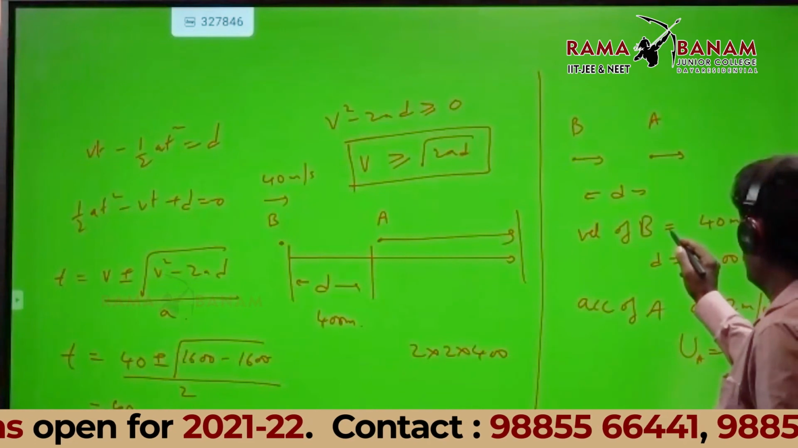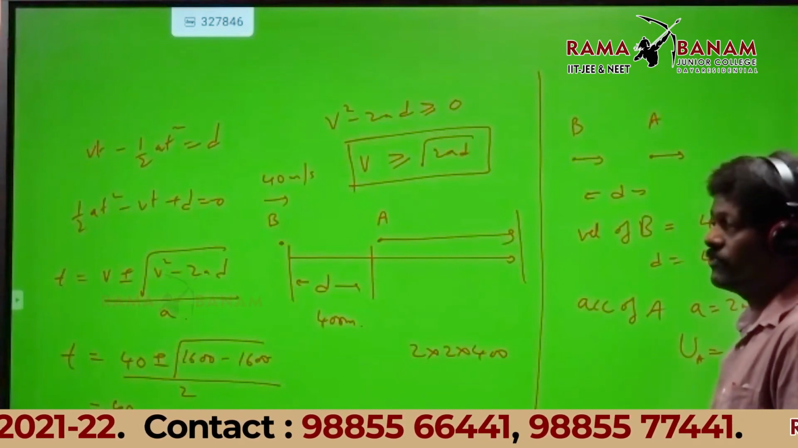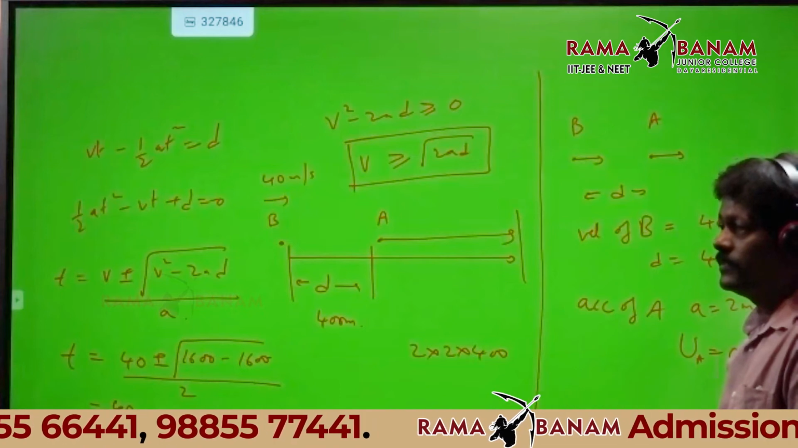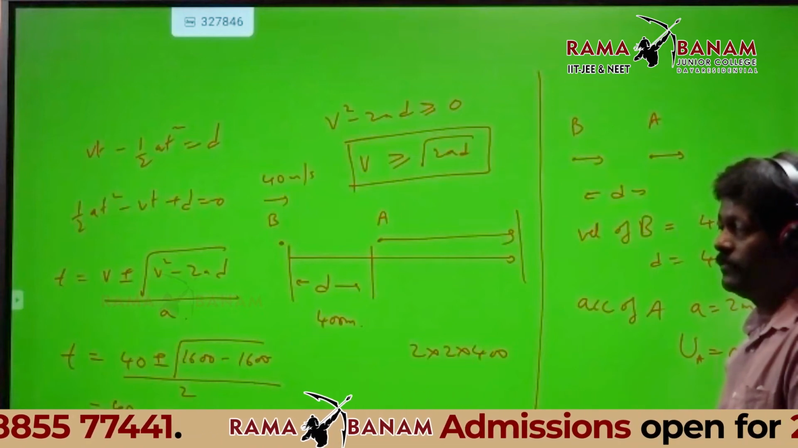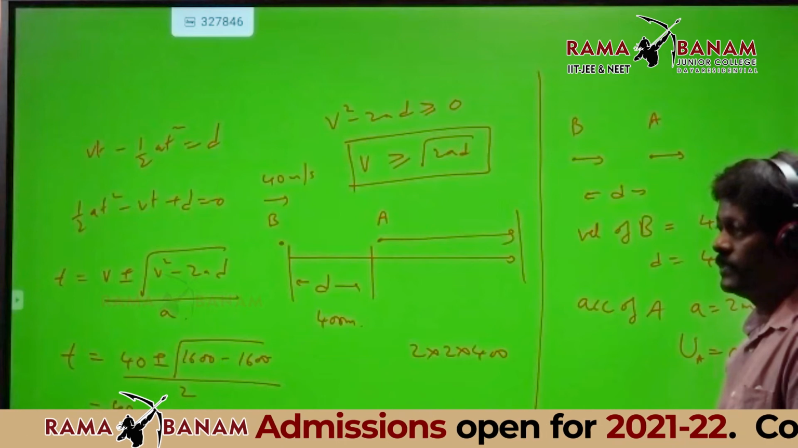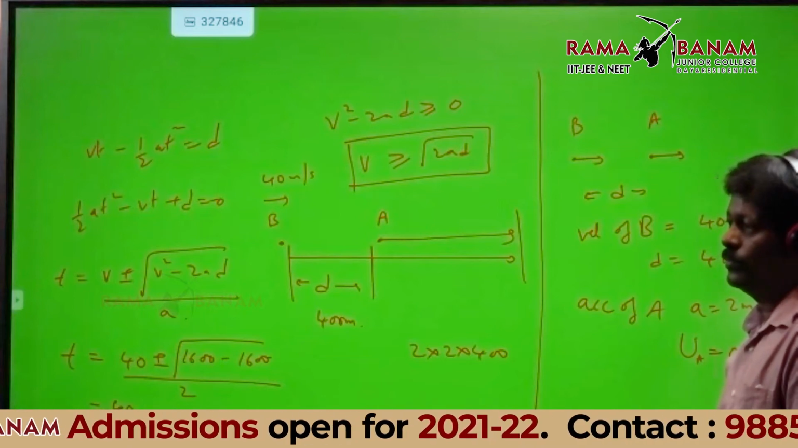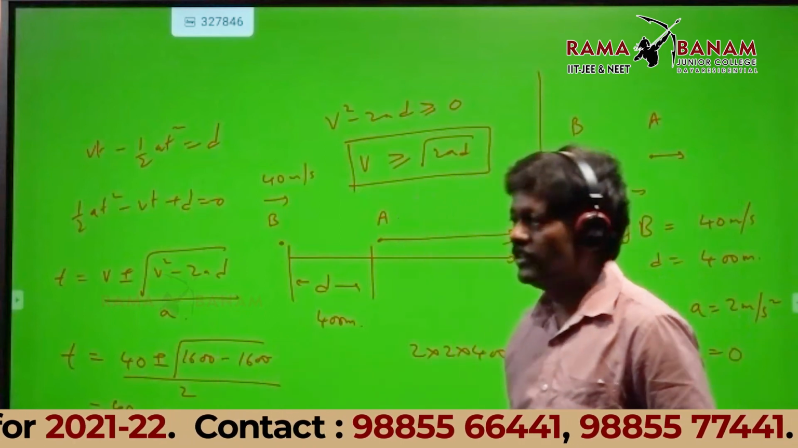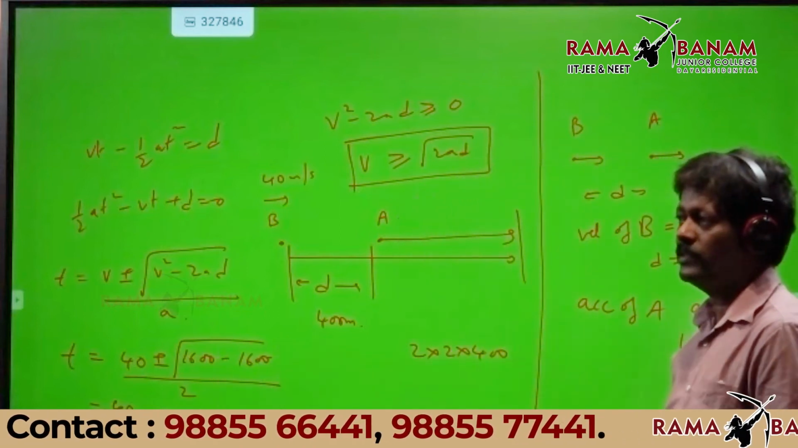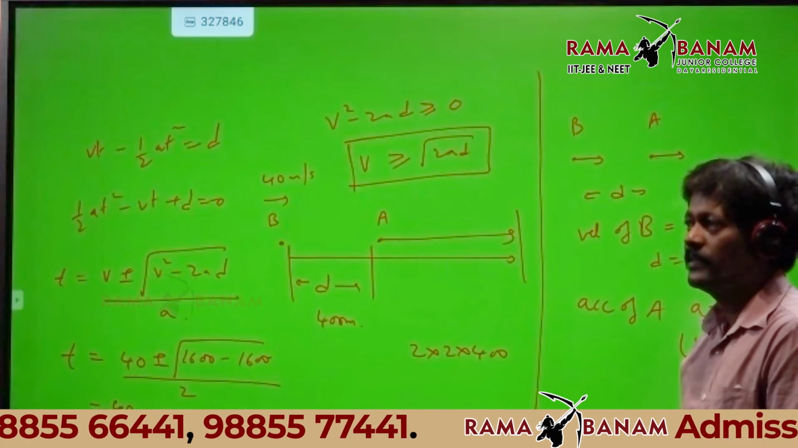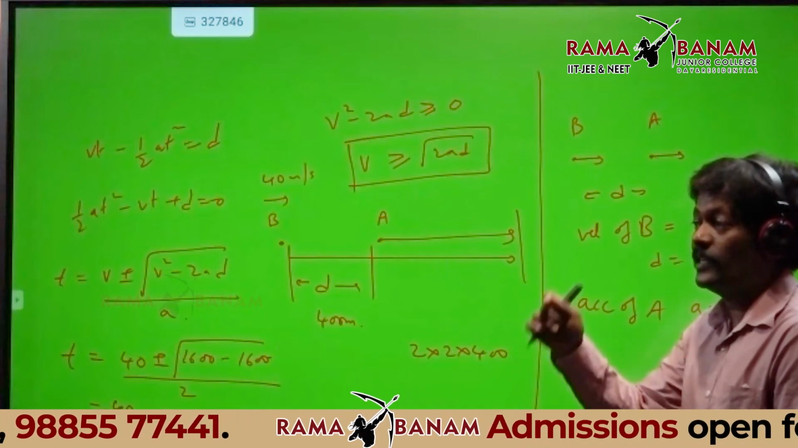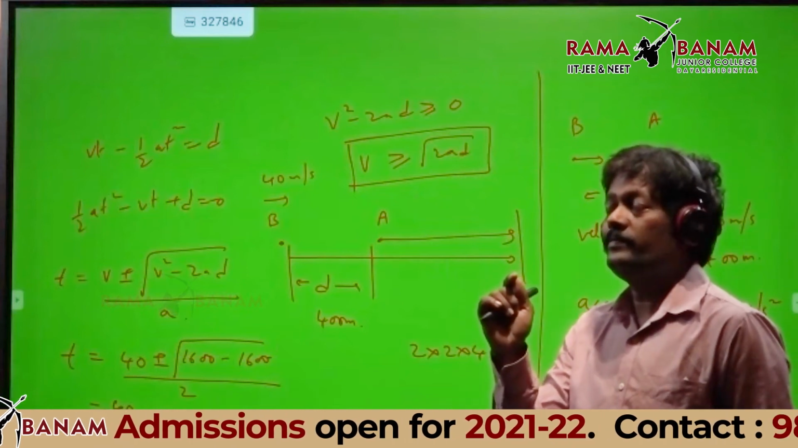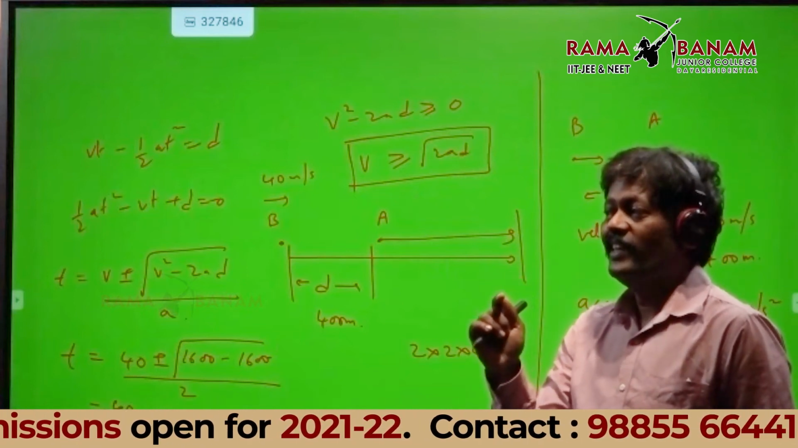If I take v as 30, v square will be 900. Then if you take 900 minus 1600, you will get a negative number or a positive number? A negative number. That negative means what is the conclusion? The discriminant is negative.